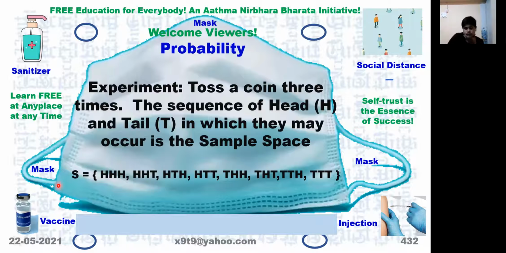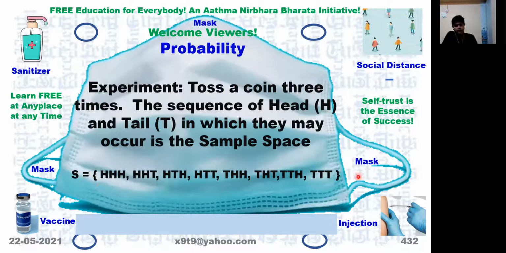S is equal to, you put a flower bracket, H, H, H, and within it, in that particular order, we will write: HHH, HHT, HTH, HTT, THH, THT, TTH, TTT. These are the varieties.